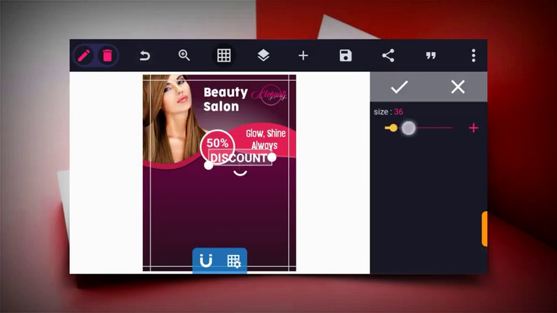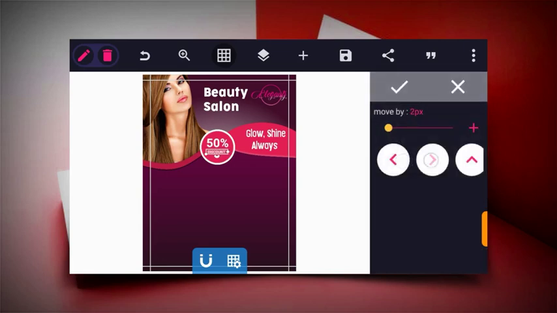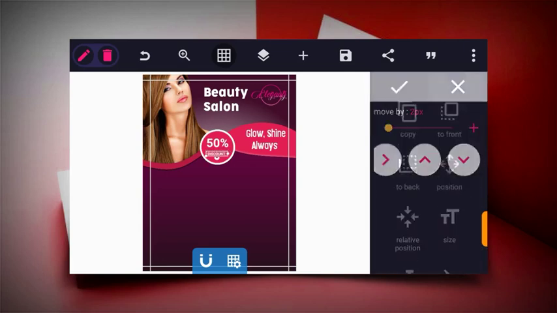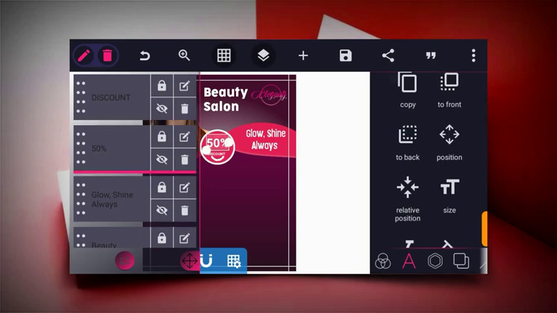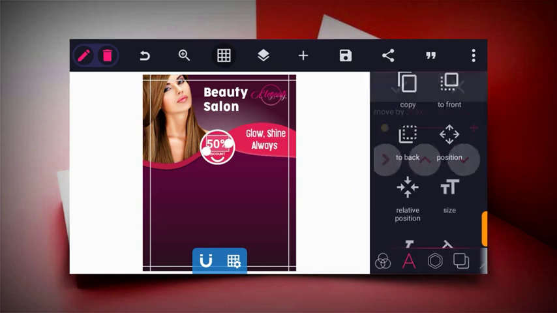So reduce the size to fit in the circle, and then place both text at the center of the circle. Alignment matters always when making your design, so make sure all your text are aligned in any direction, in any perspective. Make sure they are all aligned.